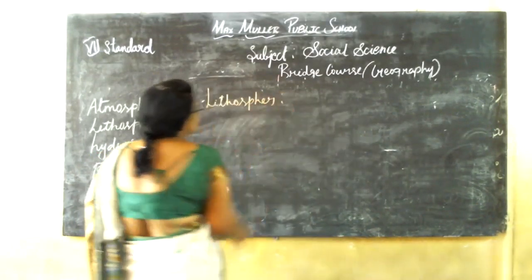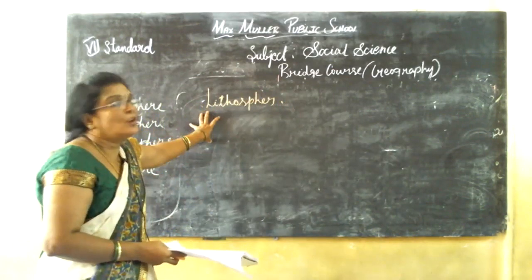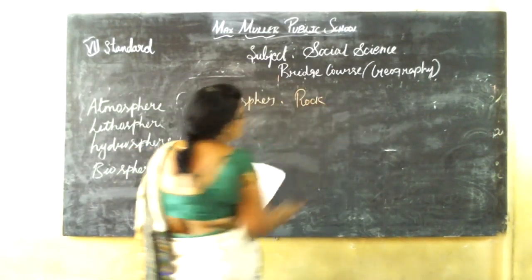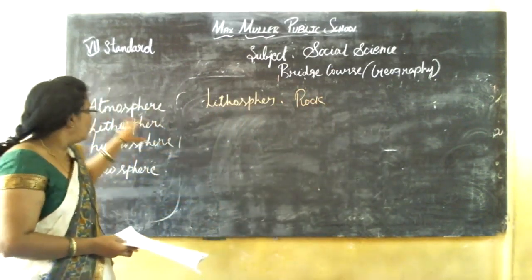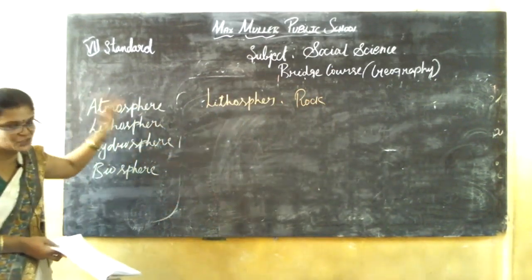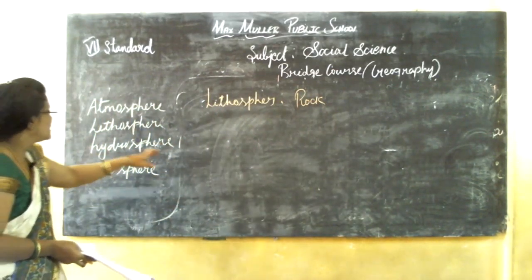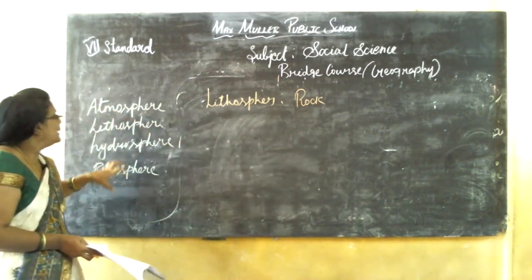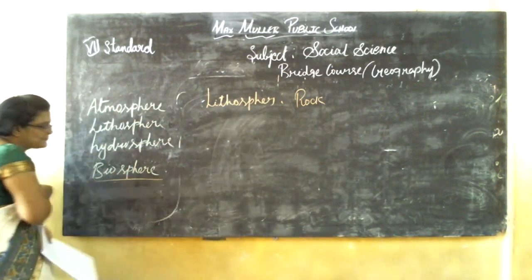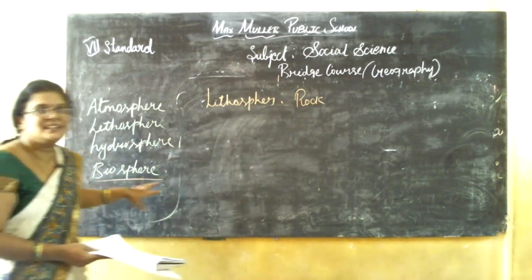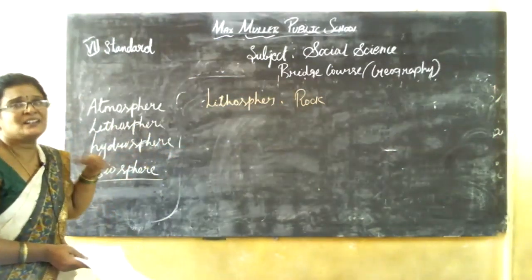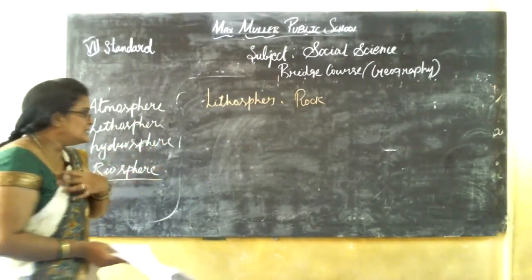Lithosphere is one type of rock. It is based on rock. Atmosphere means air, a mixture of gas. Hydrosphere means water. Lithosphere means rock. All the three make the biosphere, which makes human life, mammals, microbes, all the living things comfortable. We are living on the Earth's surface.